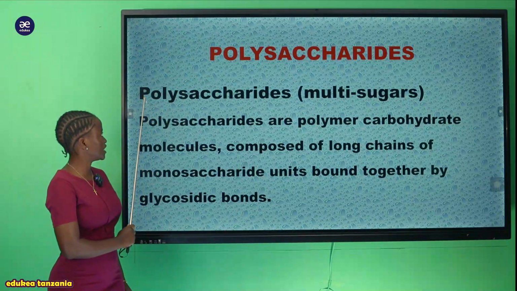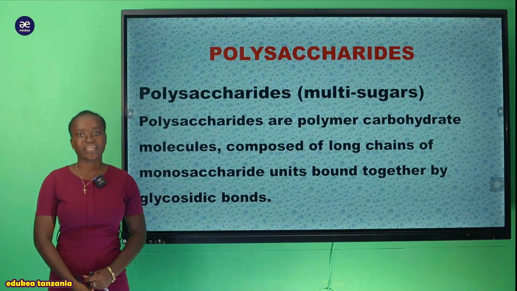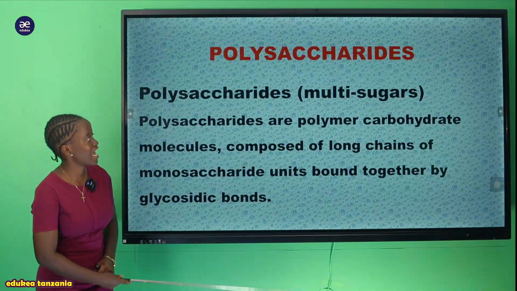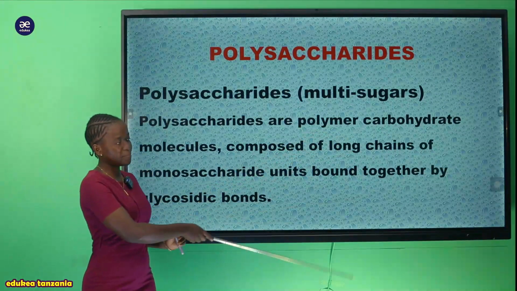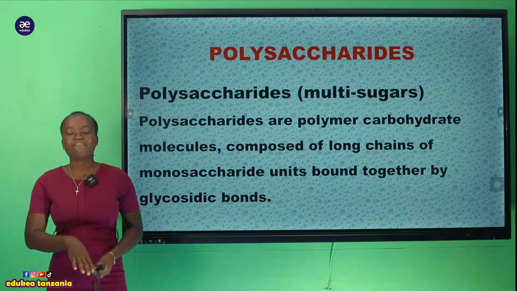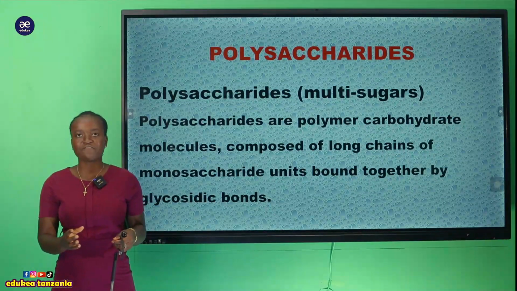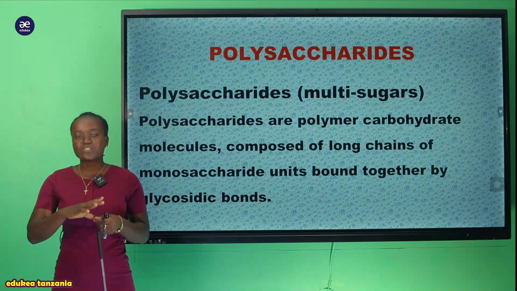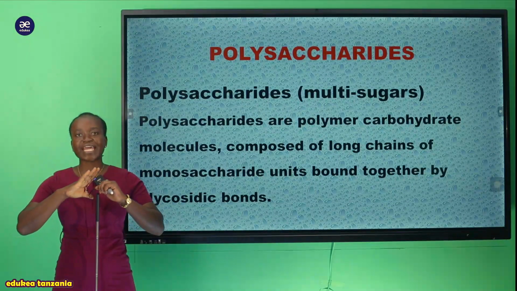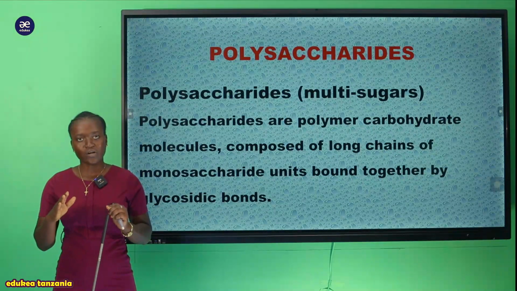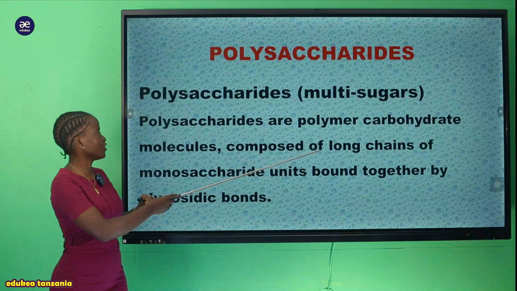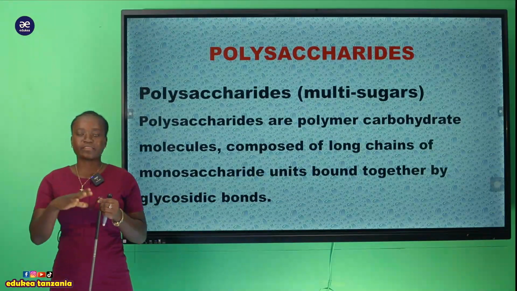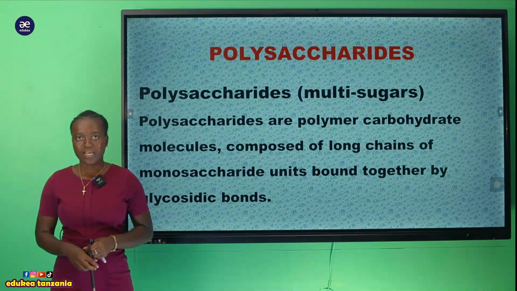The word poly means many. So they are formed by polymers of carbohydrate. We have a lot of carbohydrates which are found from the first class, which is monosaccharide. Those are what later come to make a unity or a long chain of the polysaccharide.